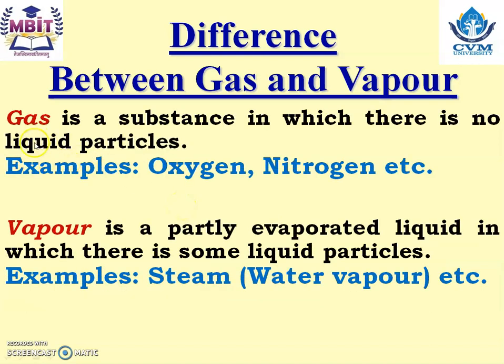Examples of gas are oxygen and nitrogen, while an example of vapor is steam, that is, a mixture of water and vapor.